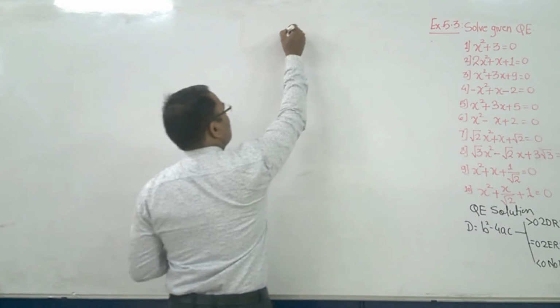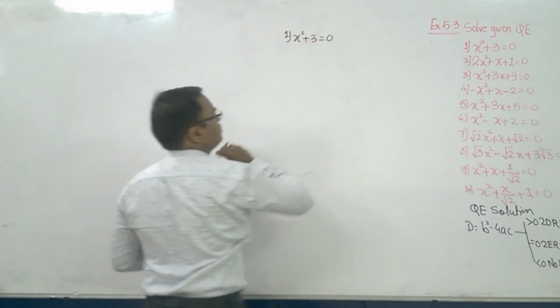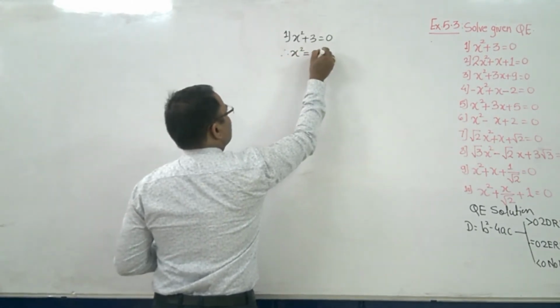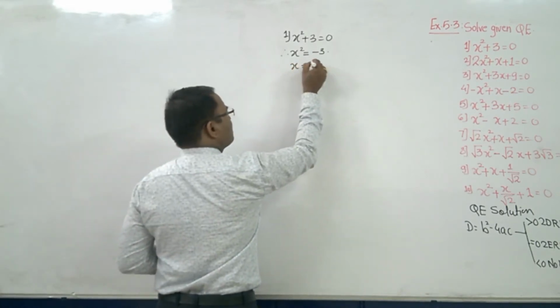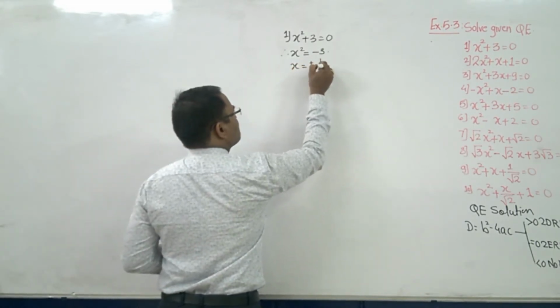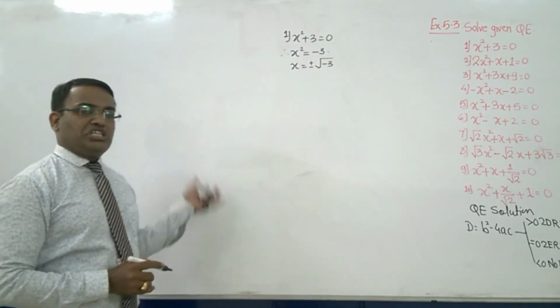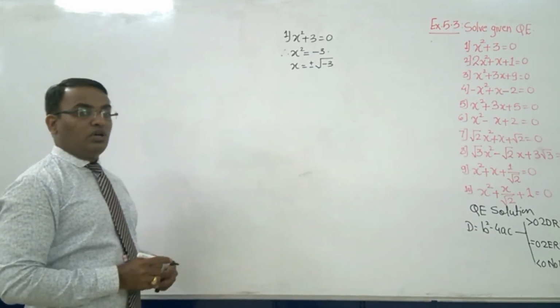Number 1 is what? x square plus 3 is equal to 0. Therefore, what will it be? x square is equal to minus 3. It means the value of x is equal to plus minus under root minus 3. The restriction in grade 10 was that the root of a negative could not be found.